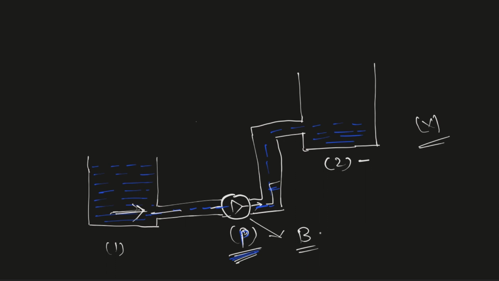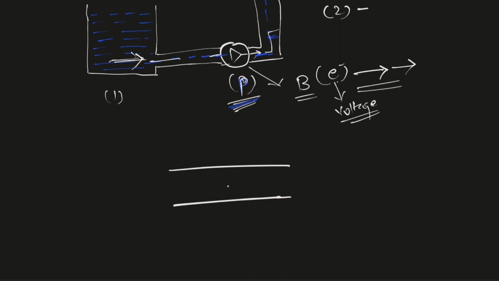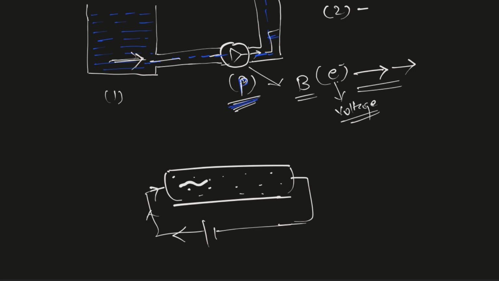The battery creates a pressure to move the electrons from one point to another, and this pressure is called voltage. So if you consider a conductor, you have many electrons in it, and when you supply voltage across this conductor, the voltage creates a pressure so that these electrons move from one place to the other, and this movement of electrons is called current.